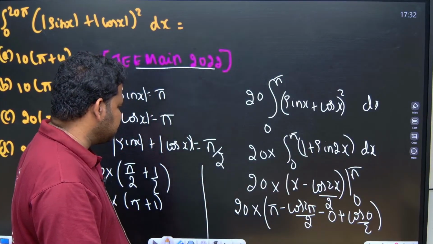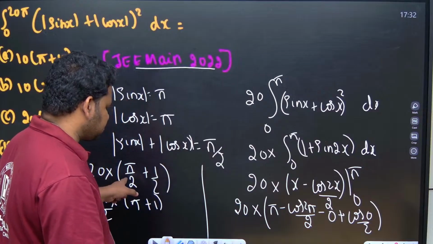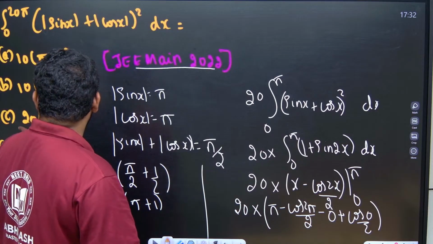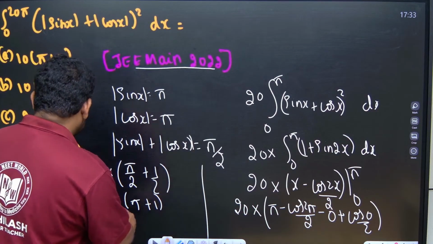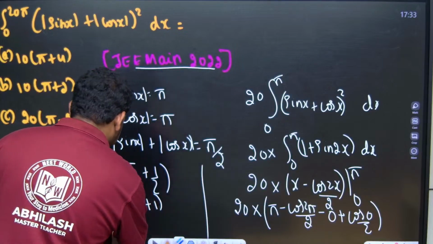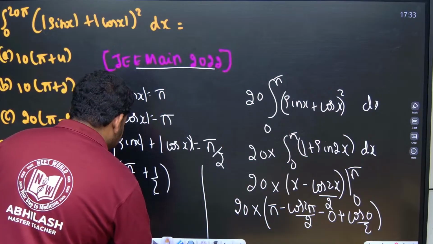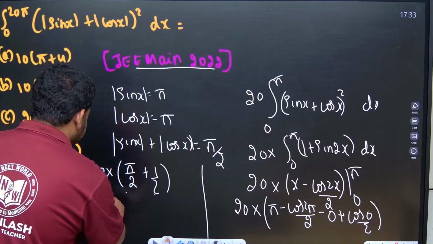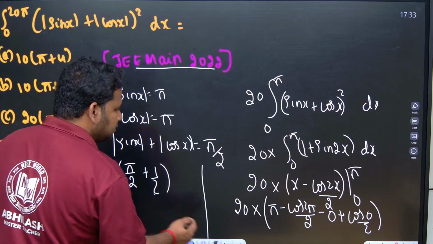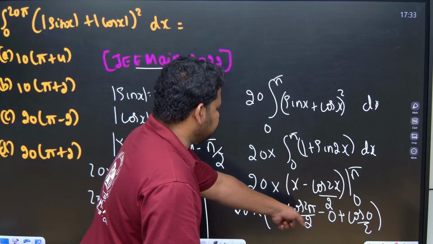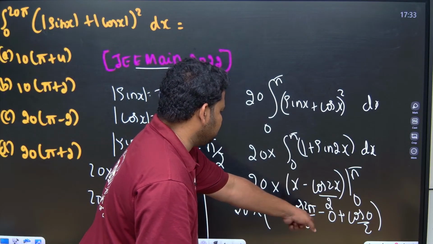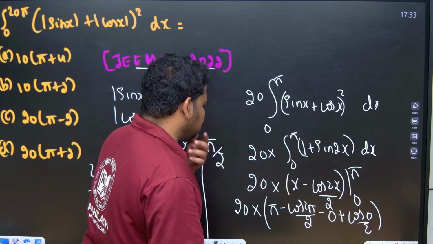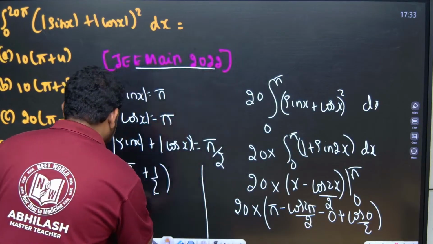So this will be equal to pi plus pi by 2.